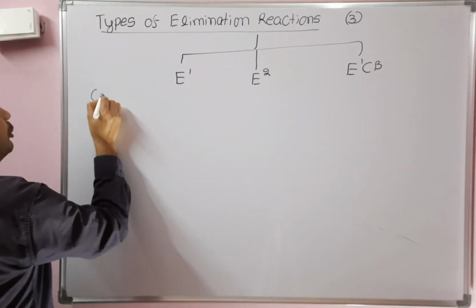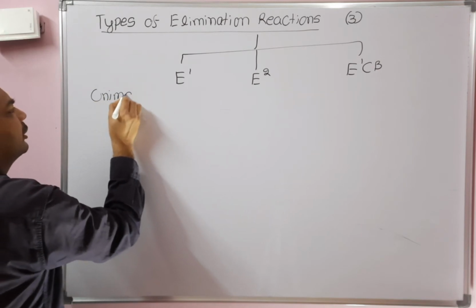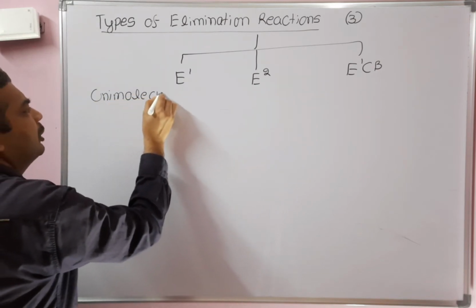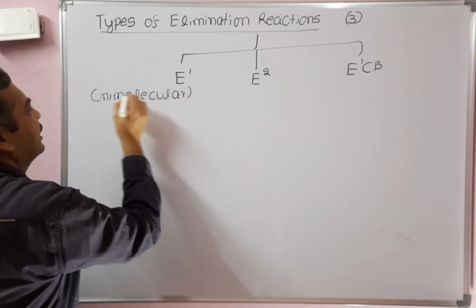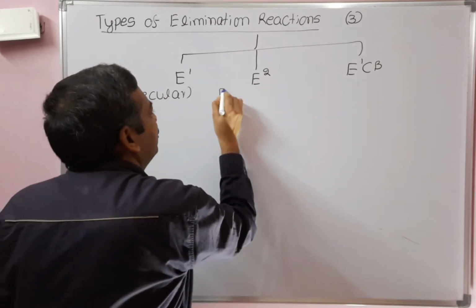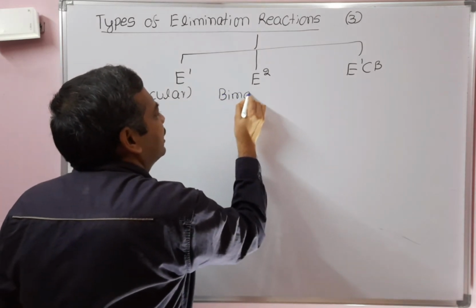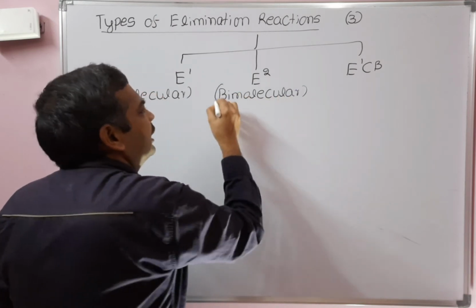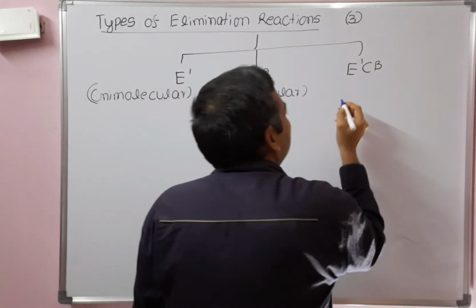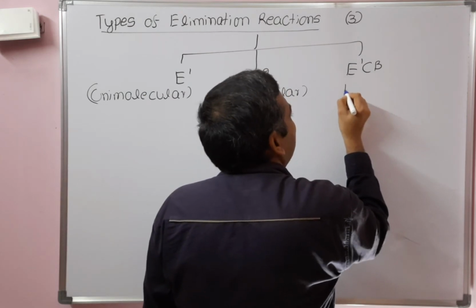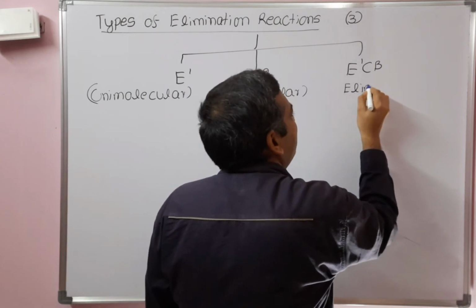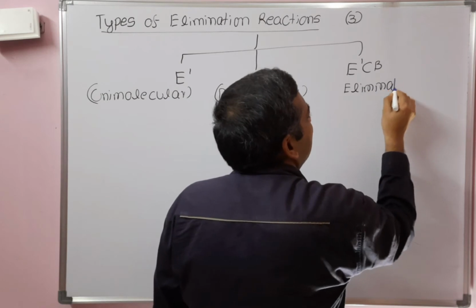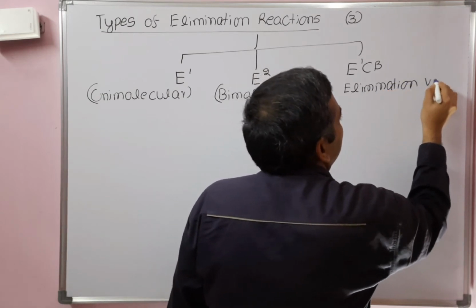E1 means unimolecular elimination reaction. E2 means bimolecular elimination reaction. E1CB means elimination via conjugate base.